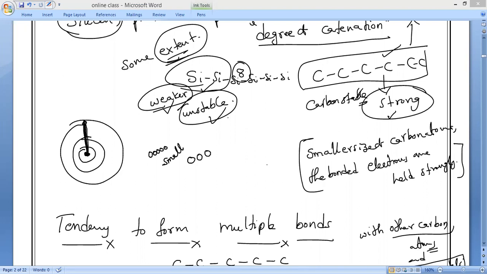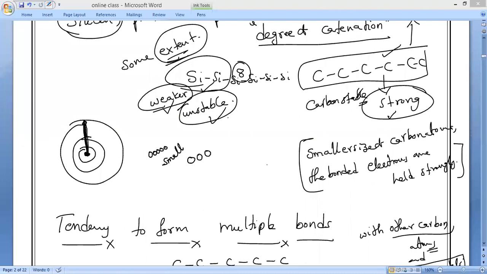This small size enables the nucleus to hold on to the shared pair of electrons very strongly. That is why these compounds are very strong and stable in nature, not like other non-metals and other compounds. Again, I'm saying the bonds that carbon forms with most other elements are very strong, because carbon is very small, and its nucleus will hold the shared pair of electrons very strongly.